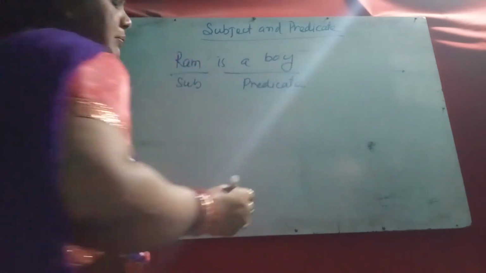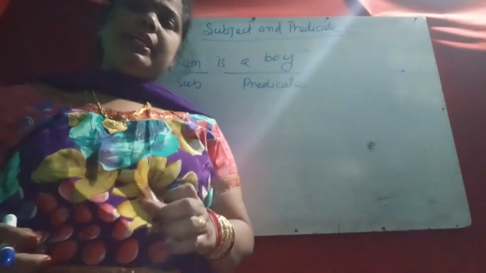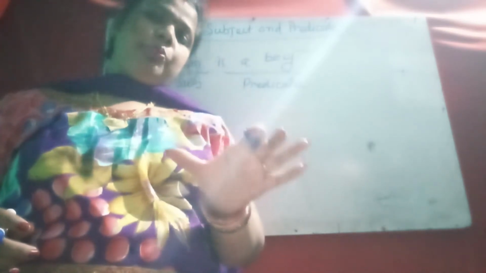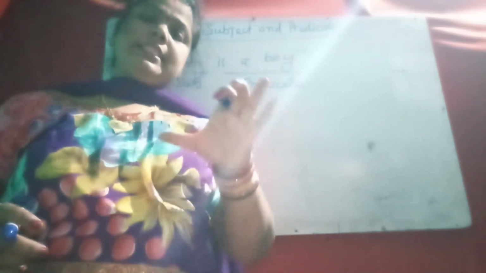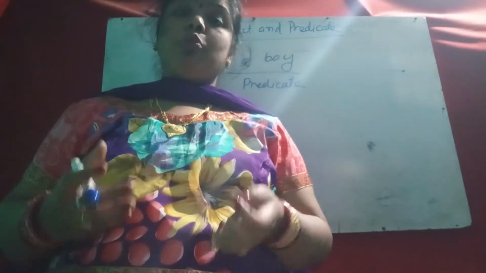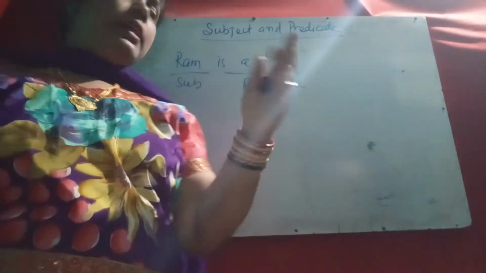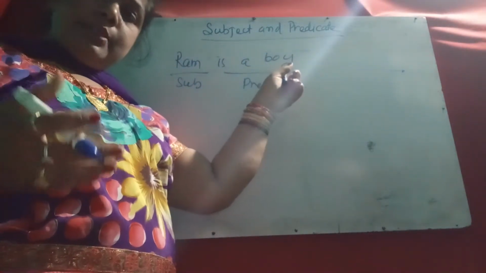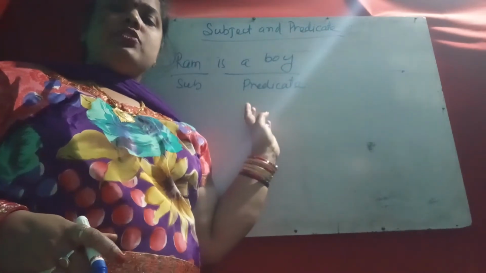The subject may sometimes be a single word or it may be a group of words, and it may be a noun or pronoun. The sentence tells about whom or what, that is the subject, and the rest of the sentence tells more. The predicate is the part of the sentence that tells more about the subject. In Ram is a boy, is a boy is the predicate, and Ram is the subject.